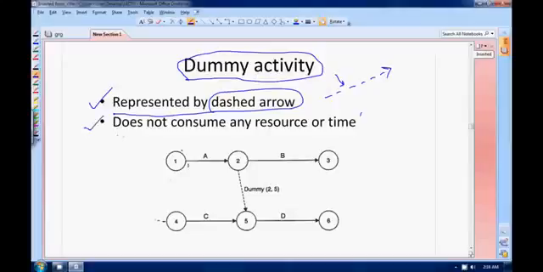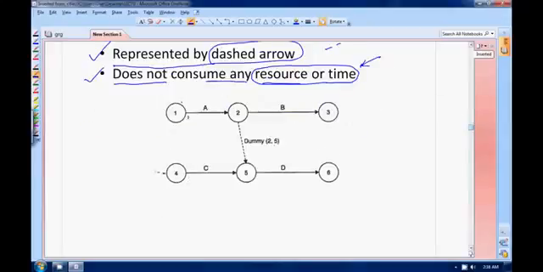As I already told you in the definition, it will not consume any resource or time. It's a fictitious activity, just made up for our convenience. It does not exist physically, so it is not going to consume any resource or time. Here I have shown you an example of a dummy activity. This type of activity is called a dummy activity. We will see when we need a dummy activity.